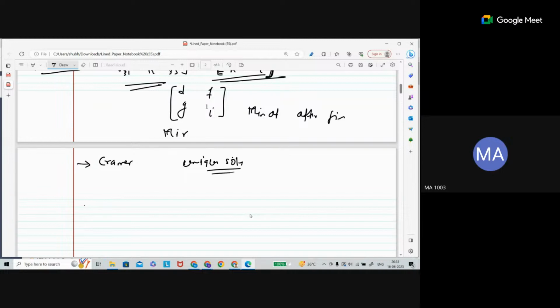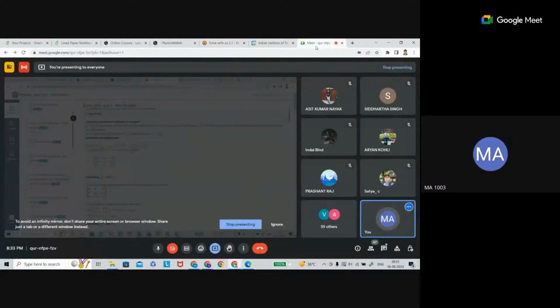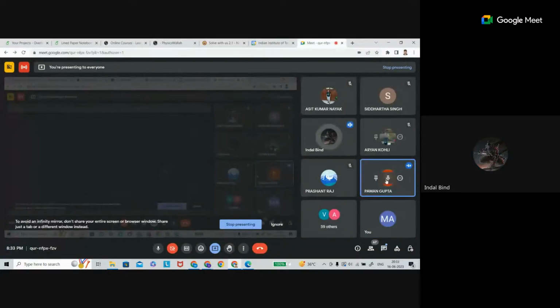When you have a system of linear equations, so what is a system of linear equations? AX equal to B. How do we know the system has a unique solution? Like D is not equal to 0.